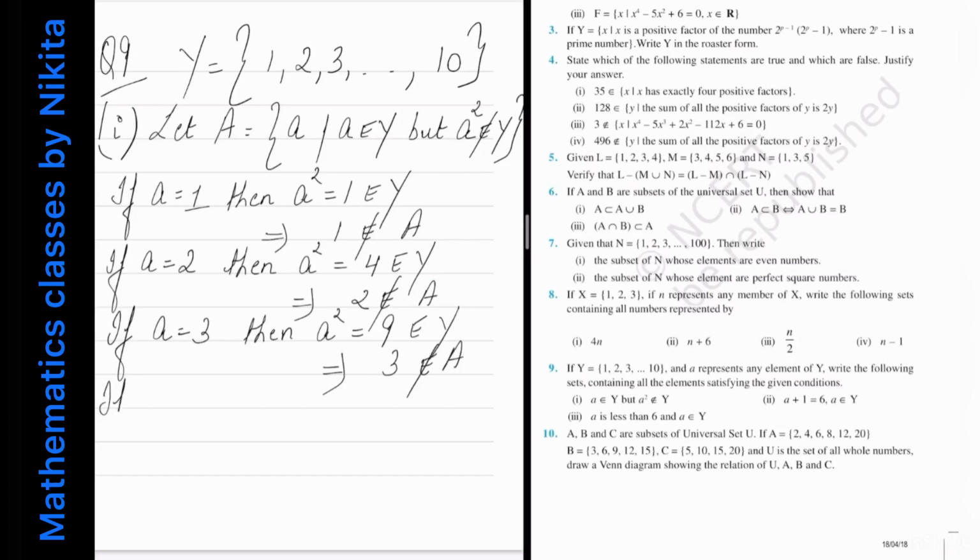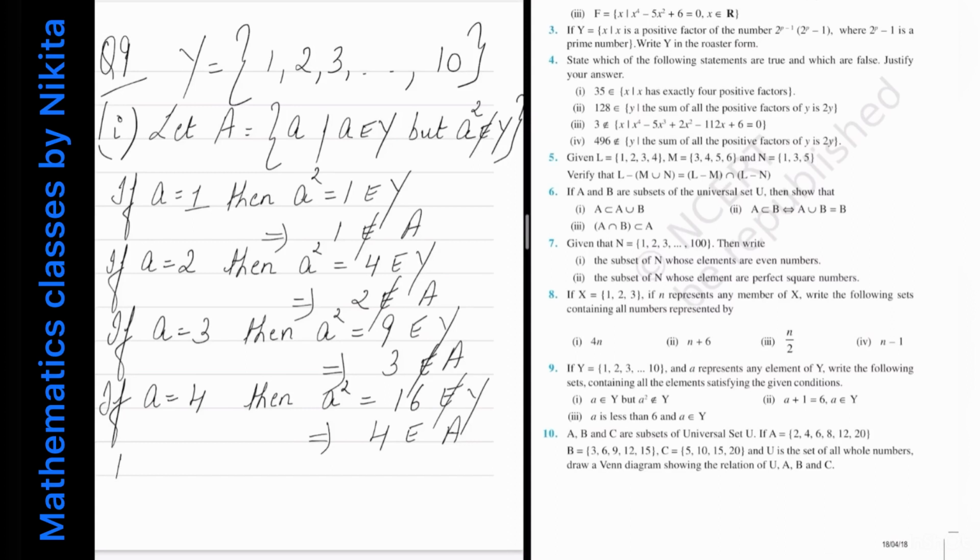Now what happens if A is equal to 4? If A is 4, then A square is equal to 16, but 16 does not belong to y because y contains elements till 10. So this implies what? That 4 will belong to A. And in fact, for any number greater than 4, its square will not belong to y.